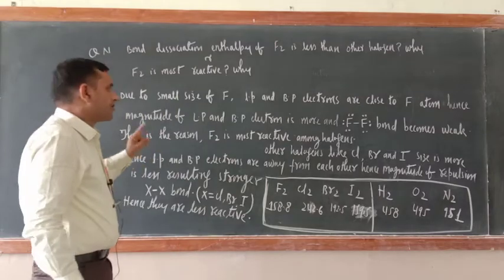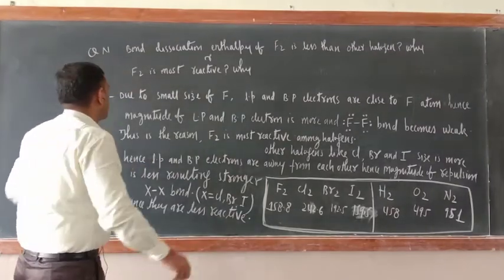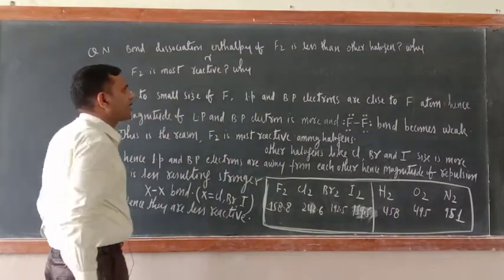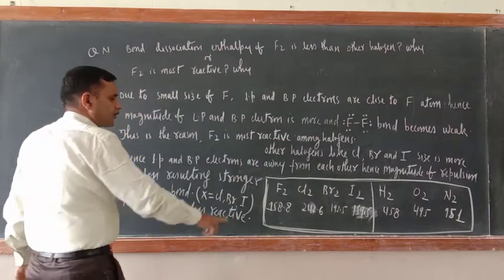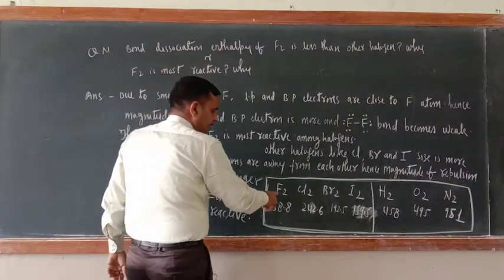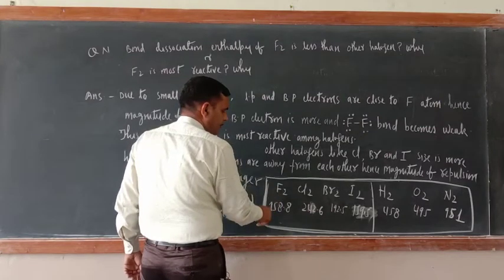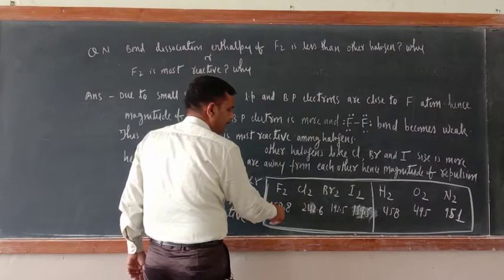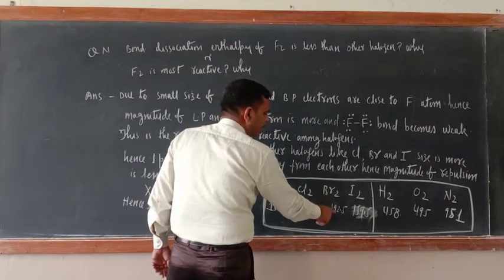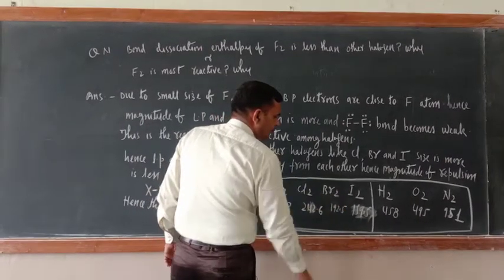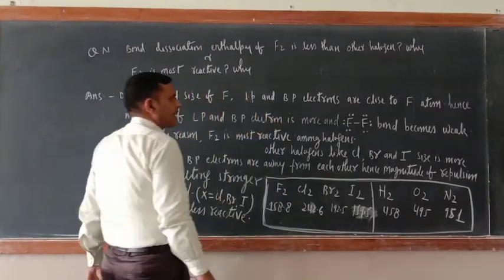Now today I am starting with one question. The question is: the bond dissociation enthalpy of F2 is less than other halogens. It is clearly mentioned here. The bond dissociation enthalpy of F2 is 158.8, while Cl2 is 242.6, Br2 is 192, and I2 is 159.5.